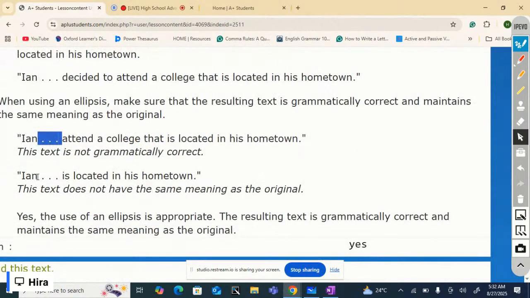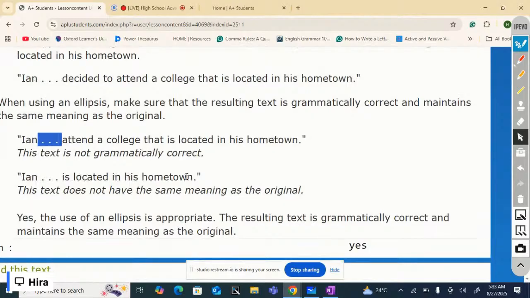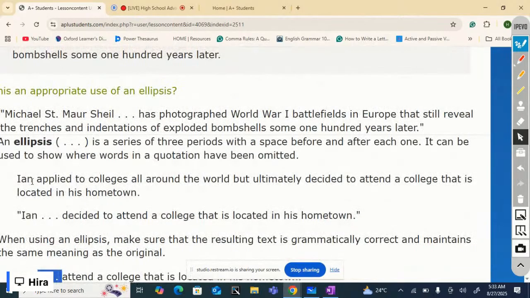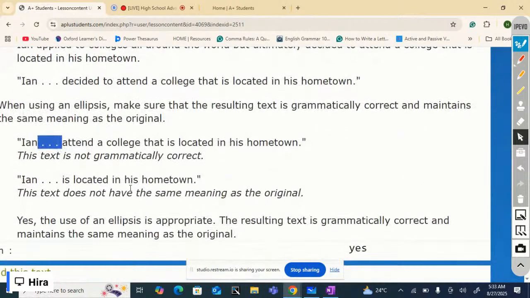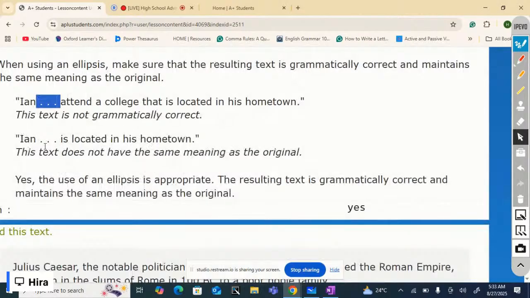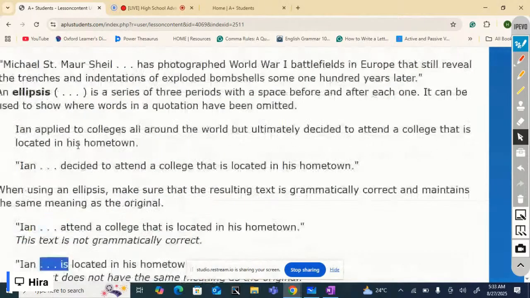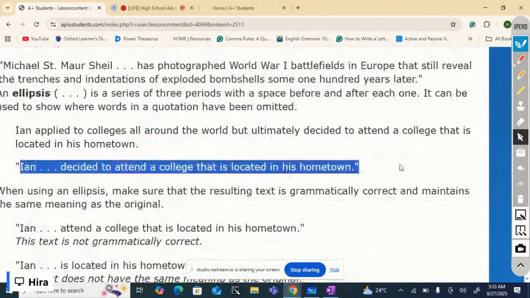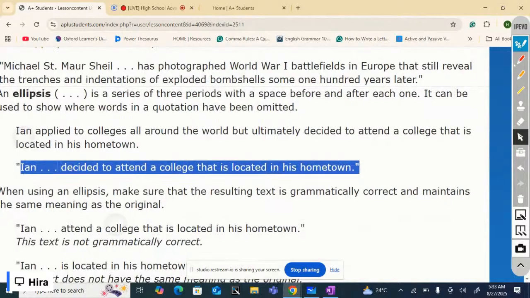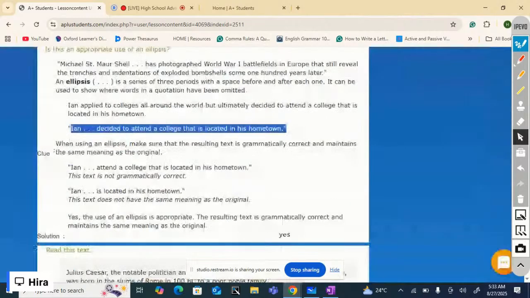Then, Ian is located in his hometown. Well, no, the original sentence says that he decided to attend a college that is located in his hometown. So the text does not have the same meaning as the original. So the use of an ellipsis is not appropriate here, even in these two texts. So this is the correct use of an ellipsis. It's grammatically correct. It maintains the meaning of the original one. Let's solve some questions.